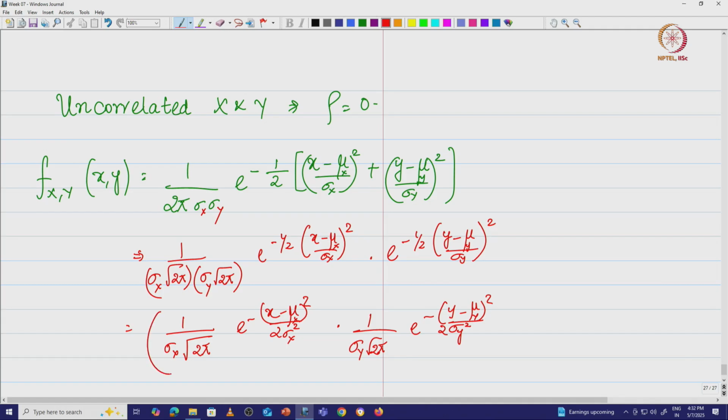So what is this? This is nothing but my f of x of x, and this is nothing but my f of y of y, the marginal density function.